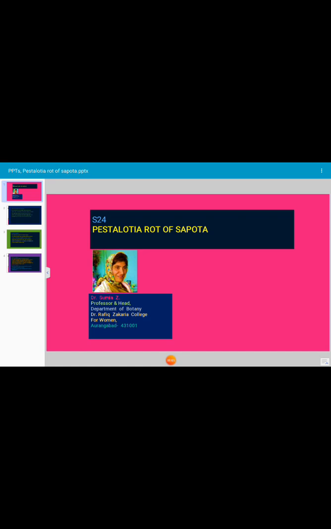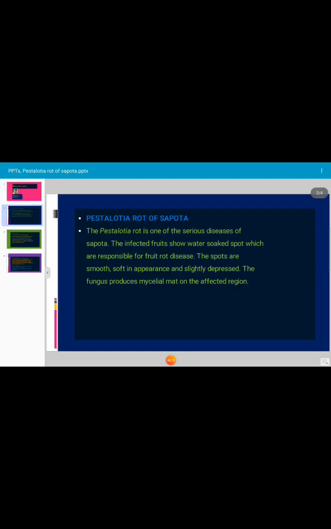Today's topic for discussion is Pestalotia rot disease of sapota. It is a market disease. Pestalotia is a fungus which causes rot disease of sapota during storage periods. Let us see all the details of the disease. The Pestalotia rot is one of the serious diseases of sapota.